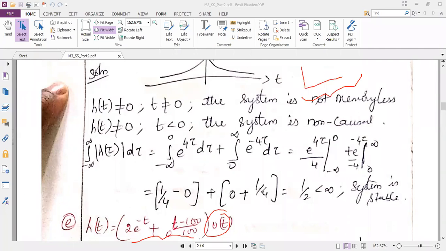Yes, Ambika, memoryless, ma'am. Is it memoryless? Why? What is the condition of memoryless? The condition of memoryless is nothing but h of t should not be equal to 0. Not equal to 0 when? When t is not equal to 0.